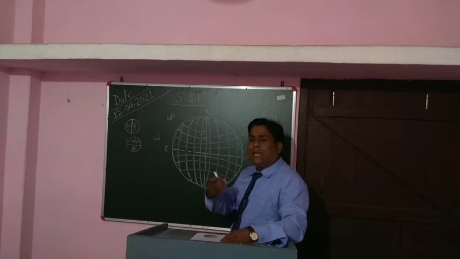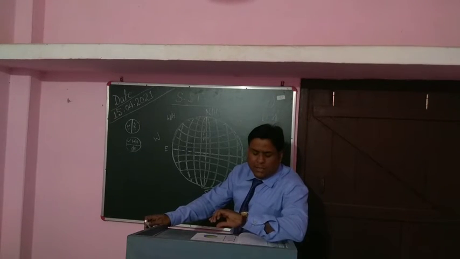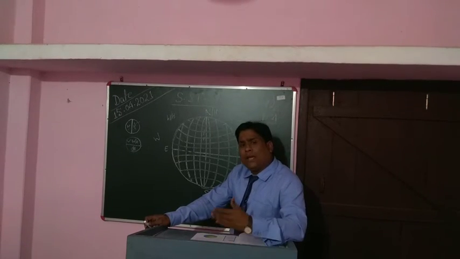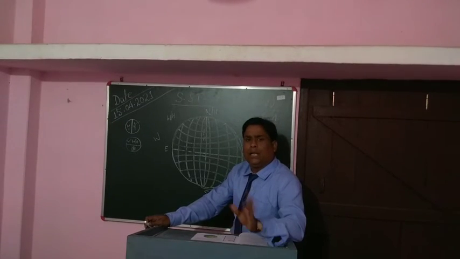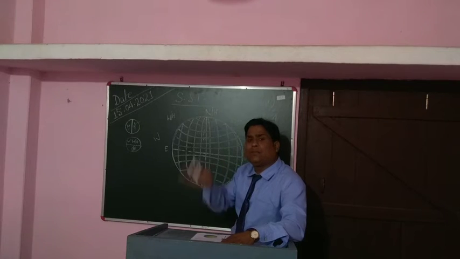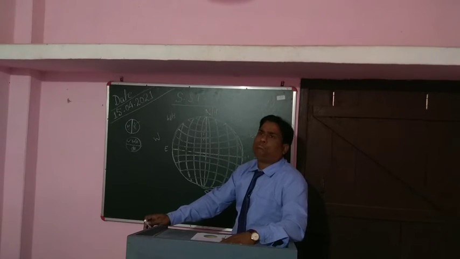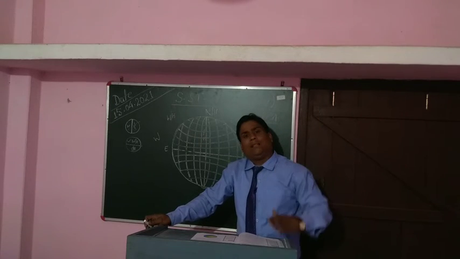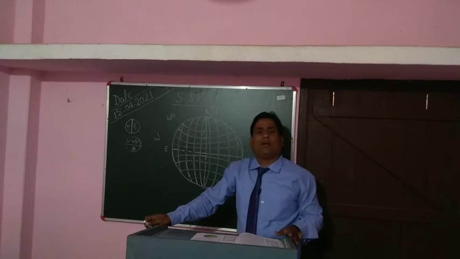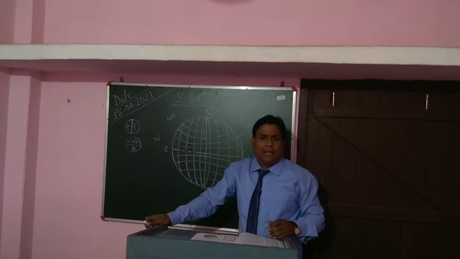So suppose right now it is 10 o'clock here in our area in India, so it will be 4:30 in the morning in England, because they are 5 hours back from us. I beg your pardon, if it is 4:30 in England, then it will be 10 o'clock in our locality.